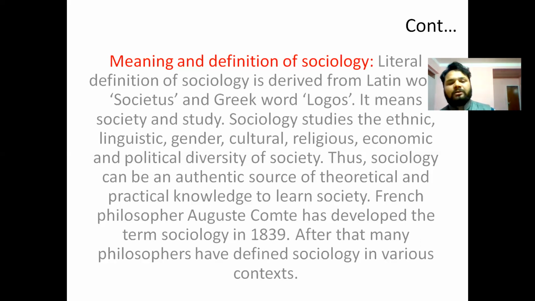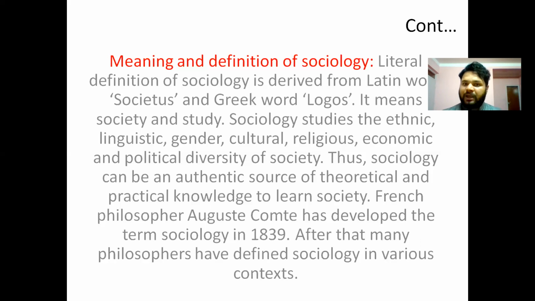The cultural, political diversity of society. Thus, sociology can be an authentic source of theoretical and practical knowledge to learn about society, because it talks about societal dimensions in a very broad way.